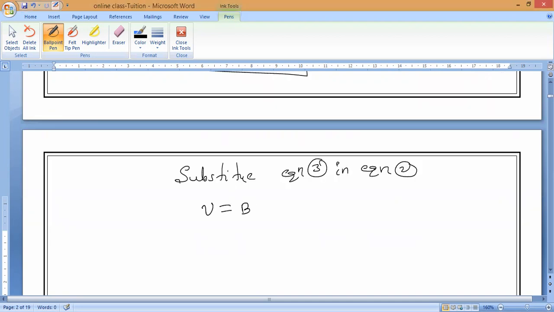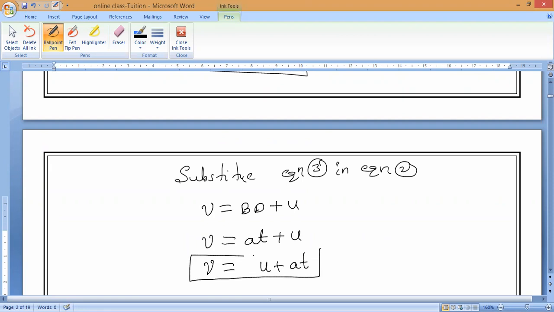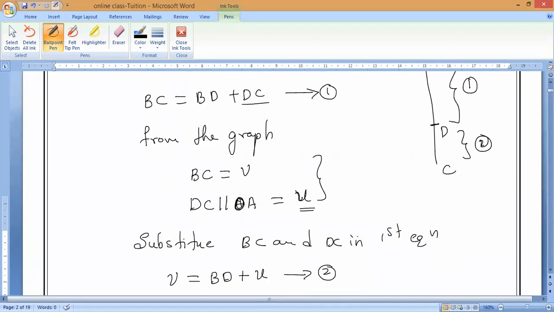V is equal to BD plus U. So V is equal to AT plus U. Now I can rearrange this one: V is equal to U plus AT. This is our first equation of motion. Those who don't know, start deriving now. Any doubt in this? You can ask me.